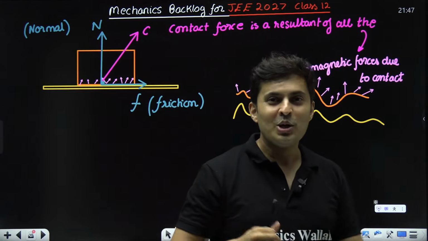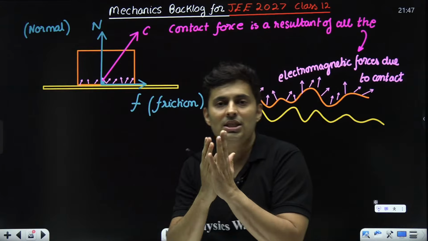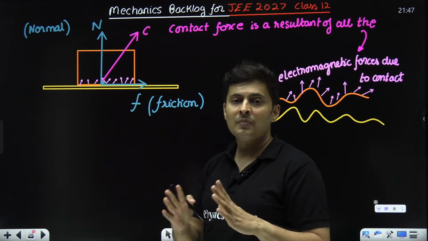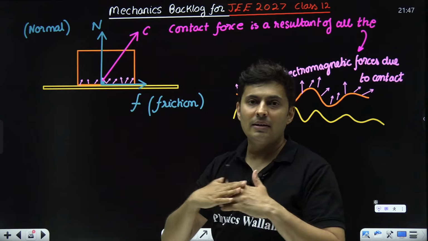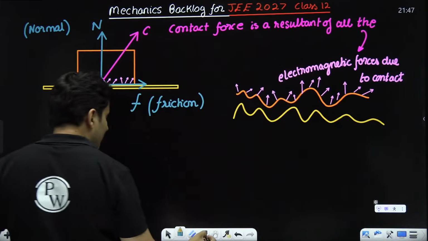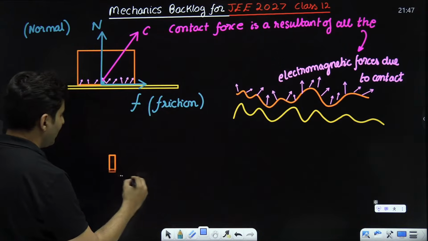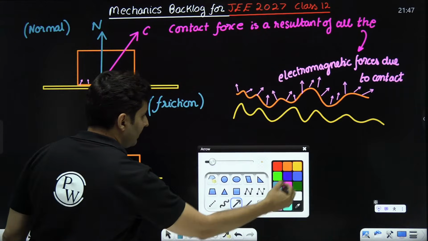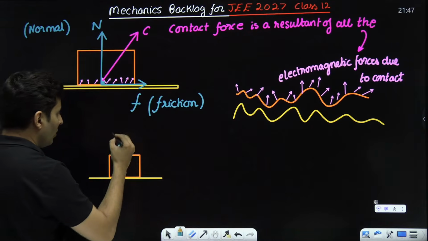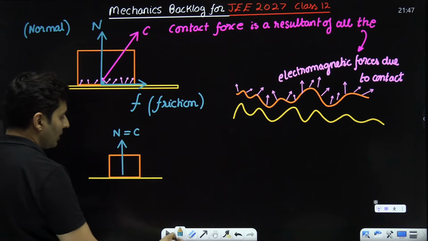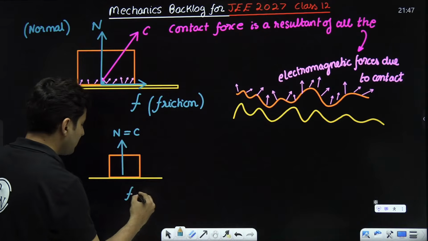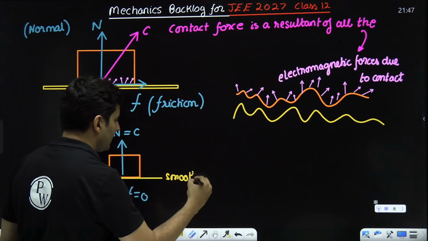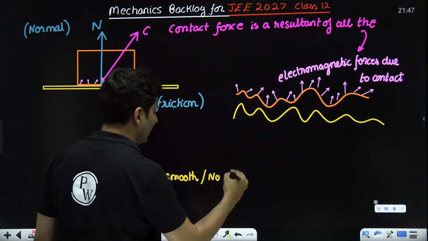What is the meaning of normal? Whenever any two surfaces touch, there is automatically a normal. Friction may or may not be there, it depends. But if it is there, it will always be parallel to the surface. If there is a scenario where you have a block and a surface, and only the normal is there and that is the total contact force, but the friction is not there, then it will be a smooth surface, or basically no friction acts.